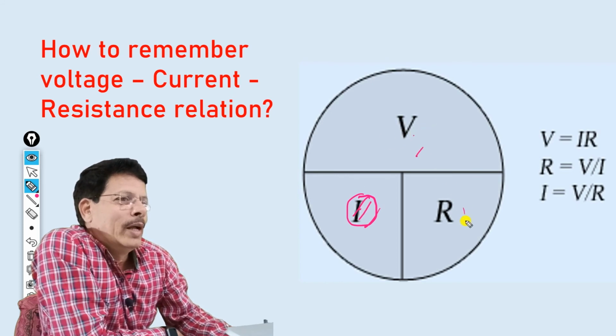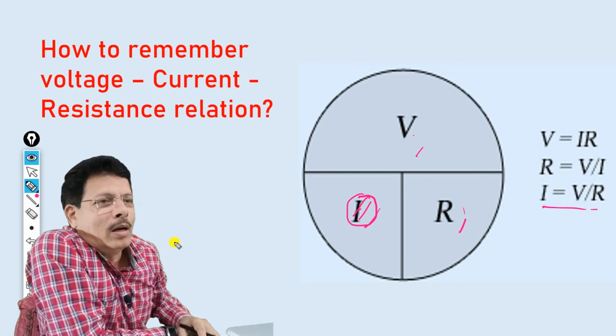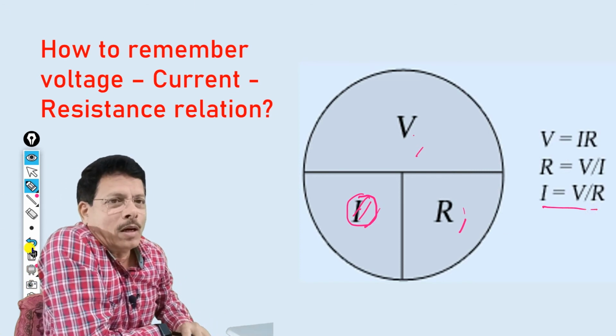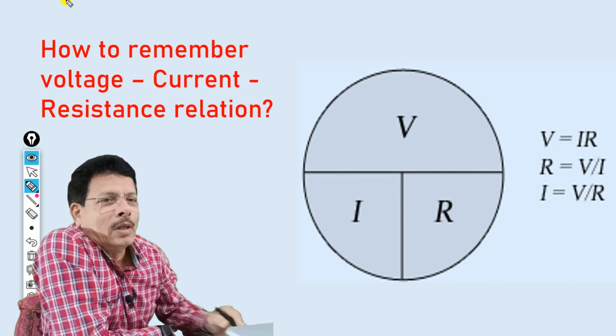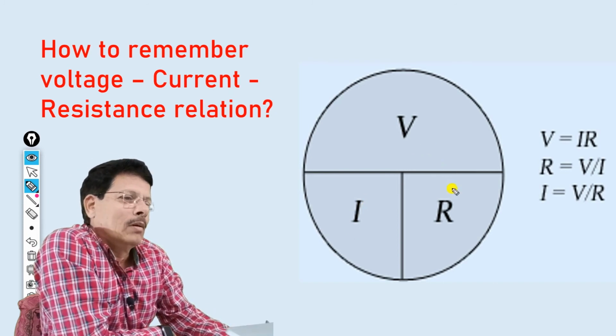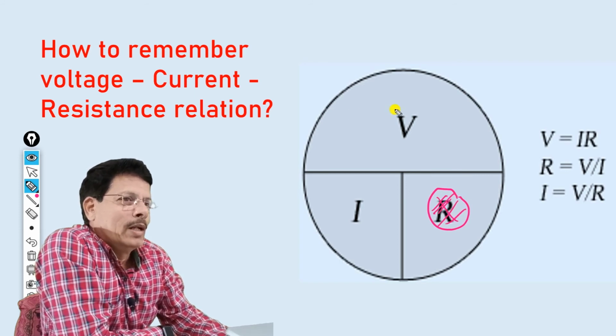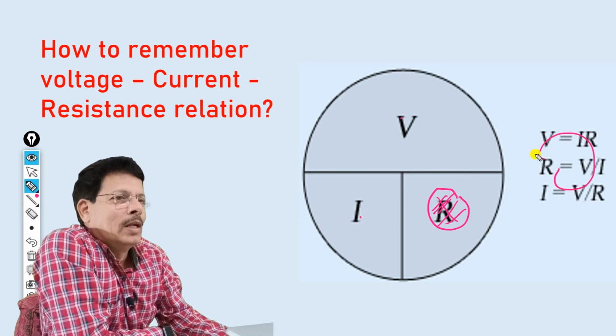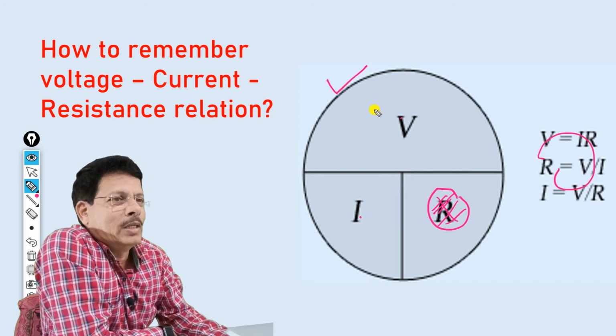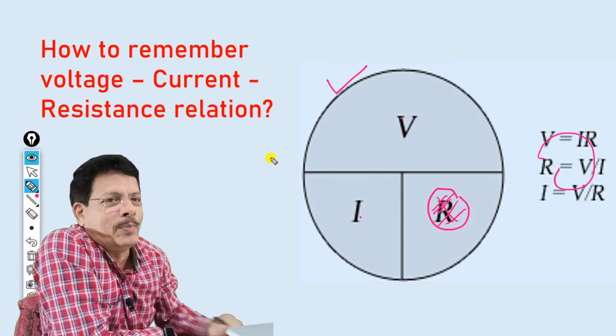V बाय R. और अगर आपको R चाहिए, तो इसके ऊपर थंब रखो, इसको ढक दो, तो R is given by V upon I. So all these three formulae can be easily memorized if you draw this simple diagram.